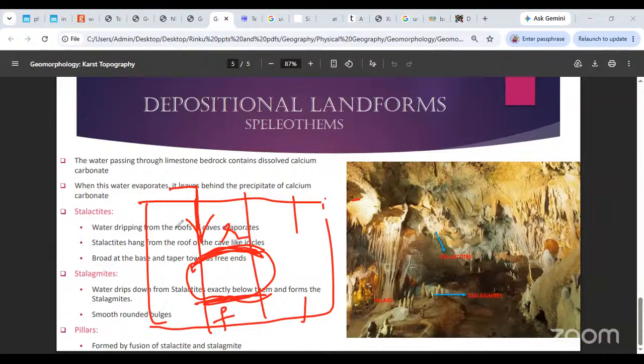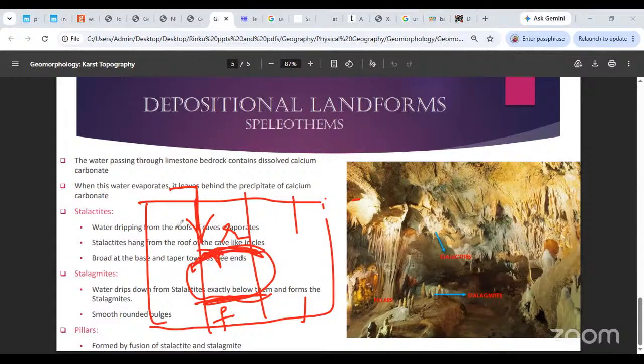Now the water keeps dropping from the roof of the cave. All that water has now dissolved a lot of calcium carbonate in it. Remember, this water is not going to roam by itself. It is going to dissolve whatever carbon dioxide was in the air within itself, form a weak carbonic acid, and then travel with that dissolved calcium carbonate. While it is traveling, it is going to try to drip from the roof.